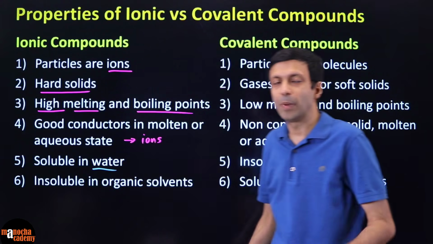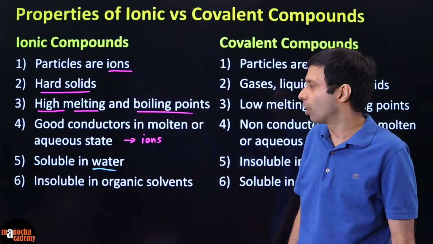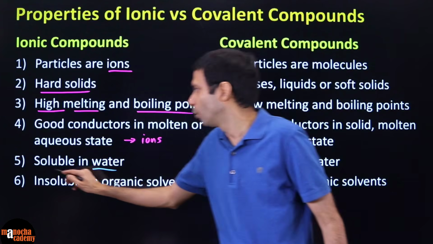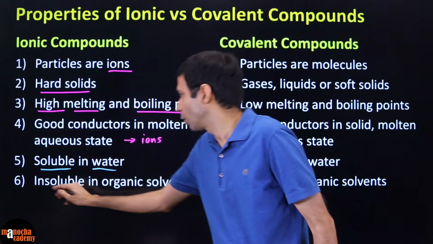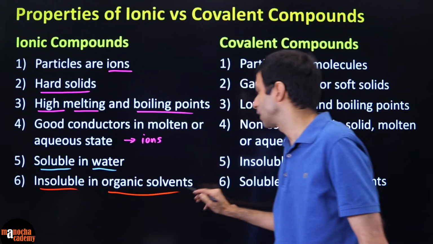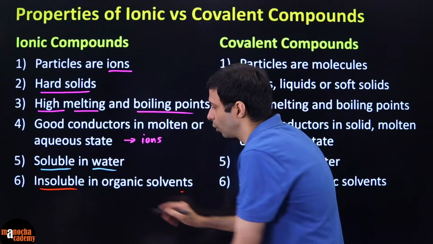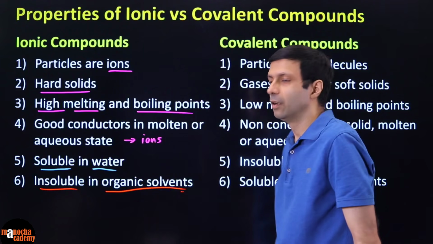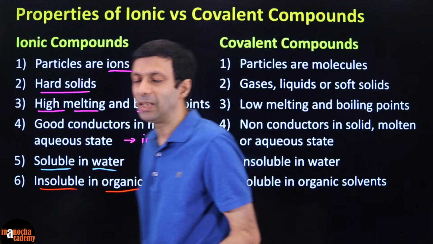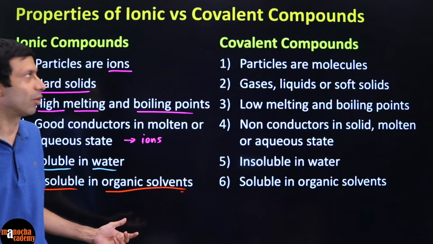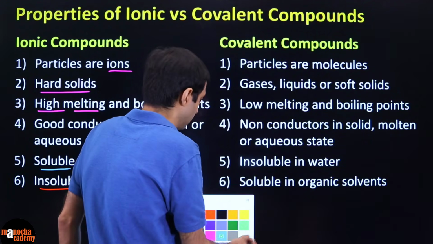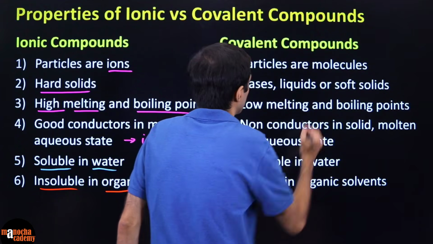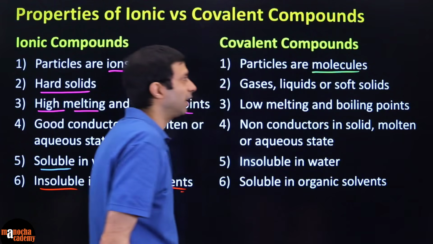So these ionic compounds easily get broken down in water, and they are soluble in water, but they are insoluble in the organic solvents. Organic solvents means compounds like alcohol or benzene, toluene. These are all considered organic solvents. And covalent compounds, they are the opposite. These particles, they contain molecules, not ions.